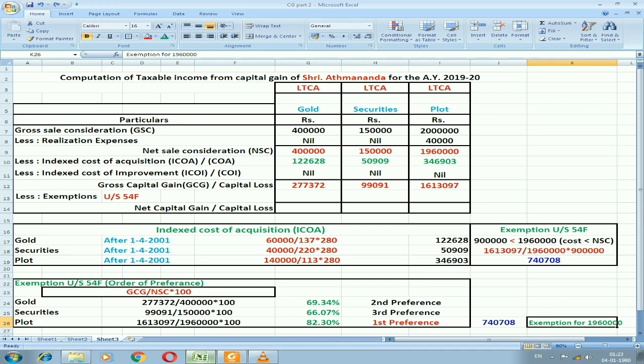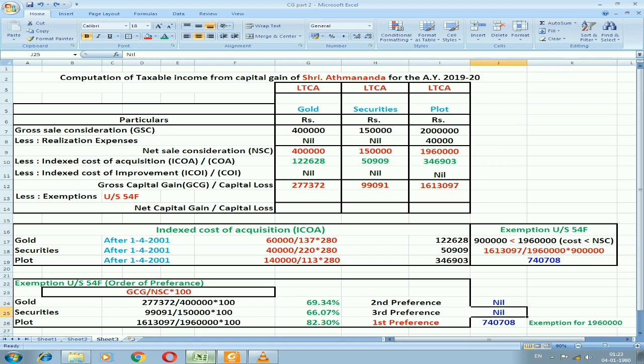Here in the exemption portion, that is in the new investment portion, we have only 9 lakh. So it has not exceeded 19,60,000. If it exceeded 19,60,000, then after that amount we can go with the second preference. As we are not exceeding 19,60,000, we are not giving exemption for the other two assets. So the only exemption we are supposed to give is for the plot.